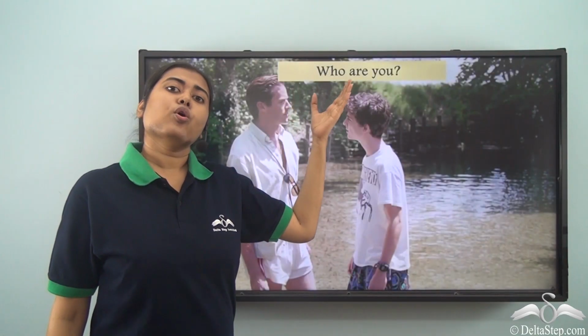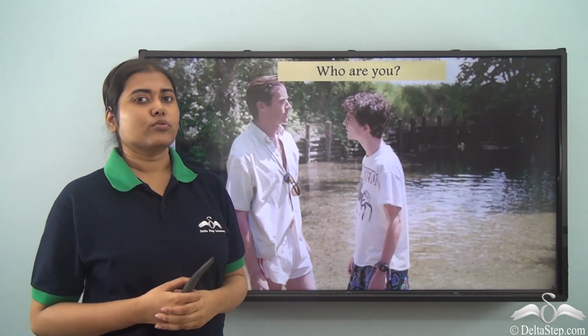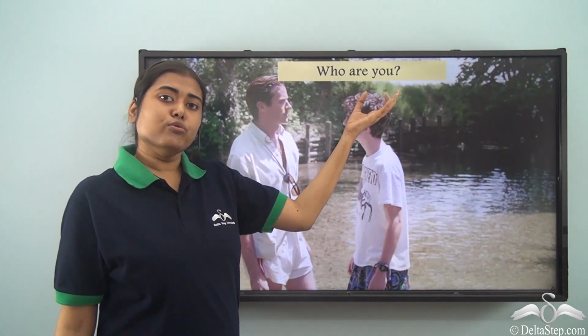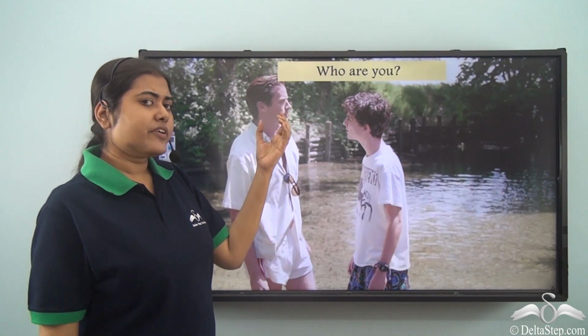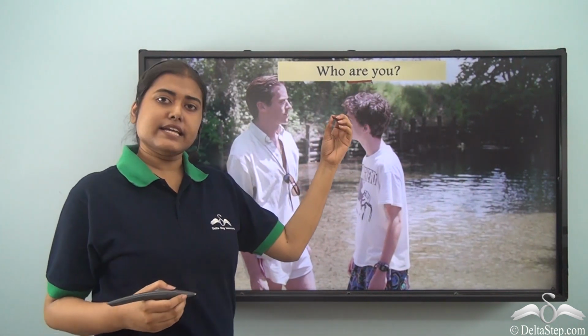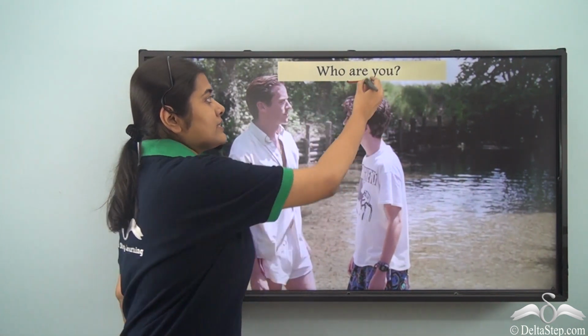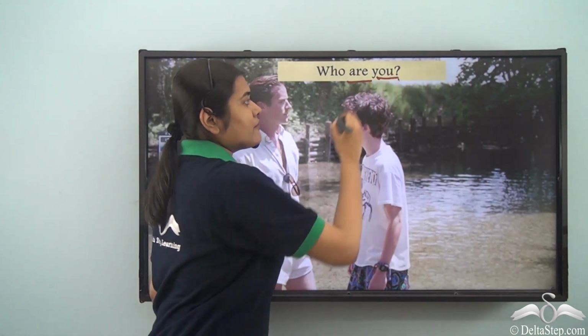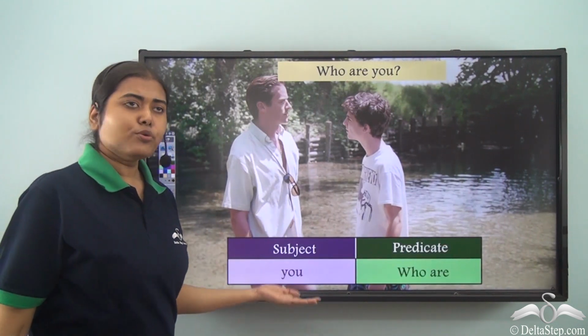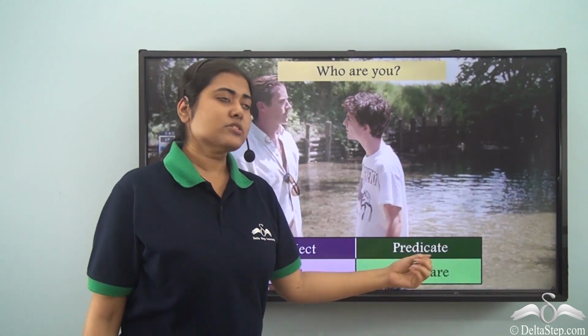Now if the question is who are you, then how do we do it? Well, we follow the same method. So the sentence can be rearranged as you are who. So what does that mean? So that means you are who, or in a little different way, this are is the verb and whose state are we talking about? So this are is showing the state of the pronoun you once again in this case. So the subject becomes you and who are becomes the predicate.